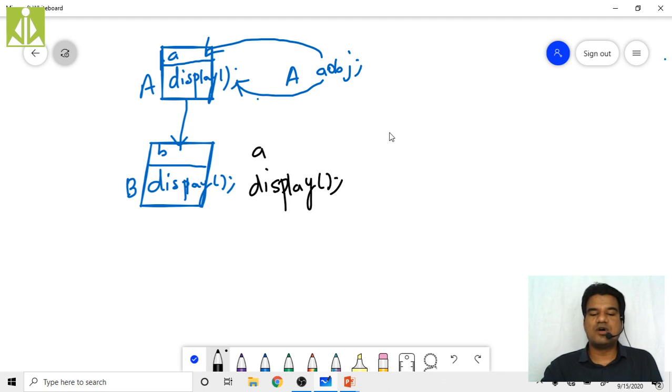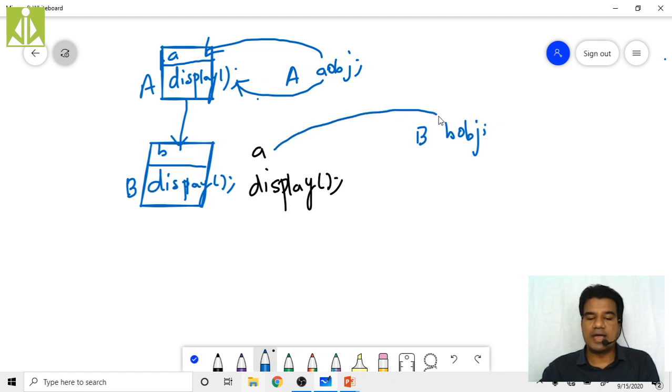Clear? So right now if I create the object of my B class, BOBJ, what can I access using this BOBJ? Can I access this A? Yes, I can access this A directly without any hesitation, because it is a public member inherited from A class. Can I access this B? Yes, I can access this B as well. This is also a public data member and it is an actual data member of your B class.